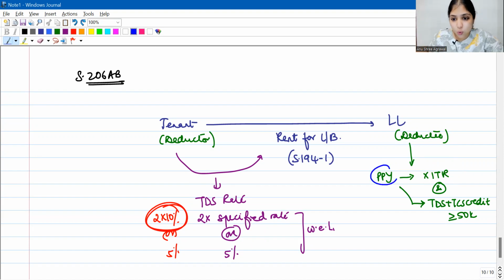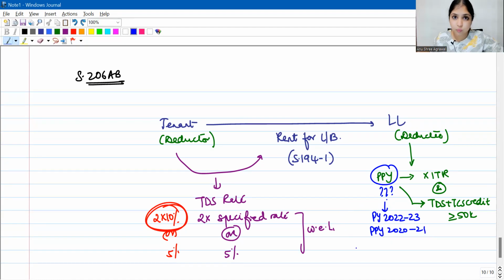Now coming to the question, which preceding previous year are we supposed to check? We are supposed to look at that preceding previous year for which ITR due date has lapsed. Your May 2023 examination, the previous year in the examination will be 22-23. Which is the preceding previous year before 22-23 for which the 139(1) due date has lapsed? It is not 21-22, because 21-22's due date will be in 22-23. So which preceding previous year's 139(1) due date has lapsed before 22-23? You will say preceding previous year 2021. In simple words, you're supposed to look 2 years back.